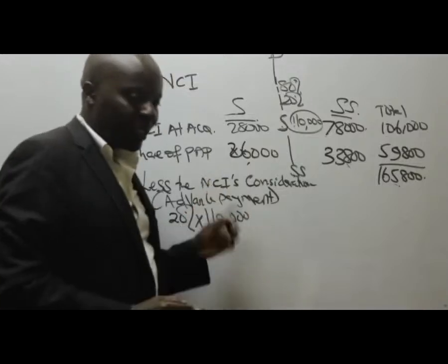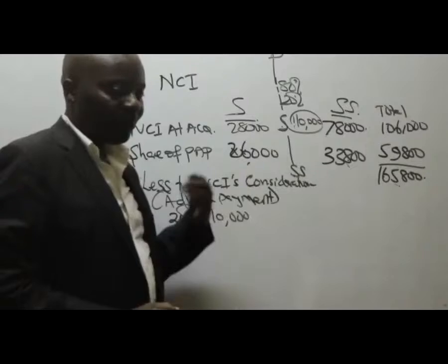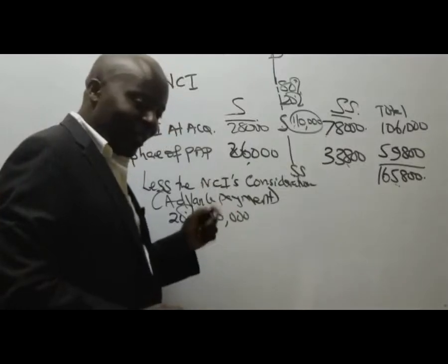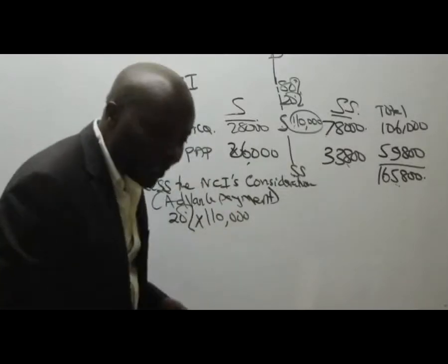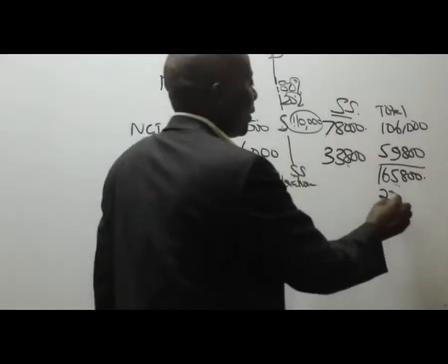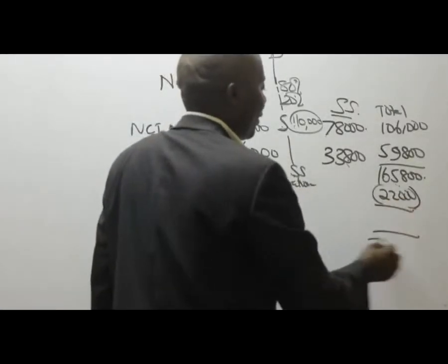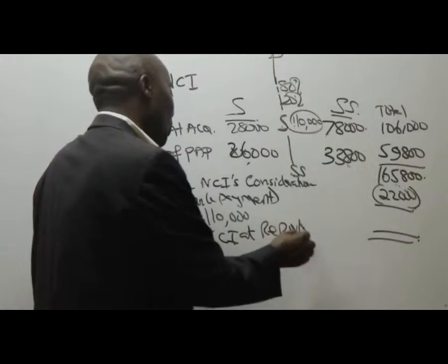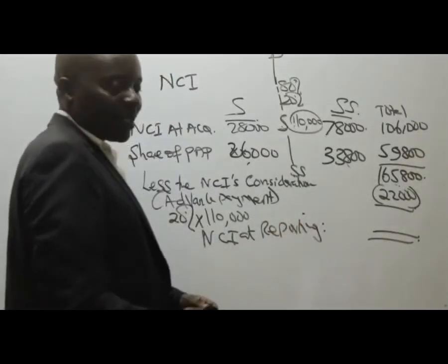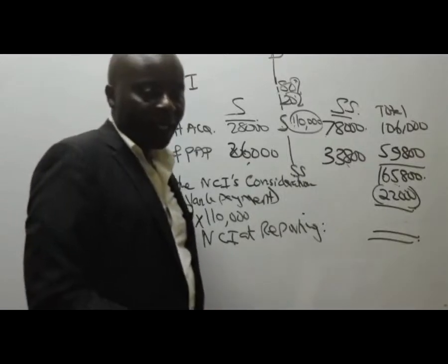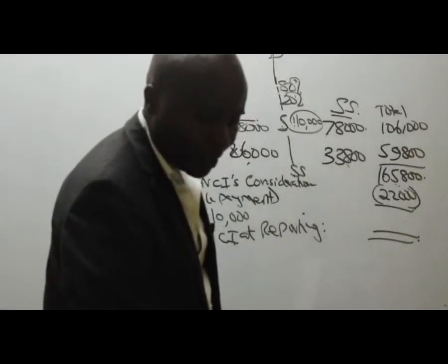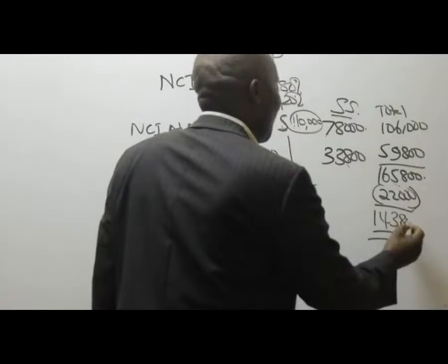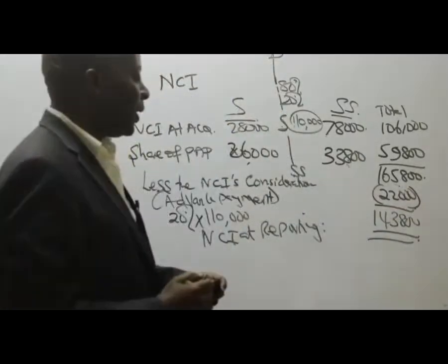You may not be able to understand this very well, but it's something that will really come up. You'll understand it especially when you're doing the financial statements. But always remember that 80% on a summary, 22,000. So this 22,000 is now what you bring here and give me the NCI at reporting. I'm not afraid of this. As we move on, you will understand it. So NCI at reporting gives me 143,800. Please double underline this figure. This is a very important figure. Now listen here.